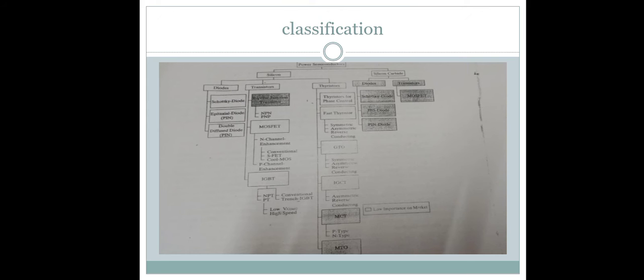And second, power semiconductor devices is the silicon carbide. Silicon carbides are of two types: diodes and transistors. Diodes are basically three types: Schottky diode, JBS diode, and PiN diode. And transistor is only one type, the MOSFET. This is the classification of power semiconductor devices.